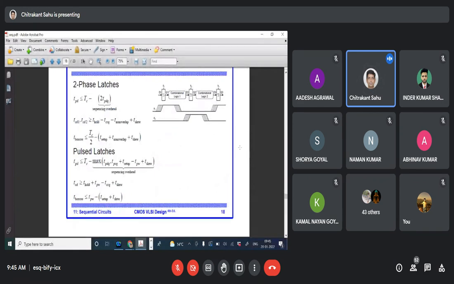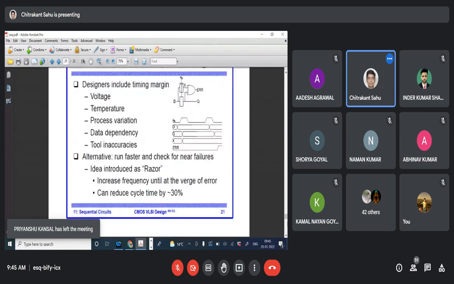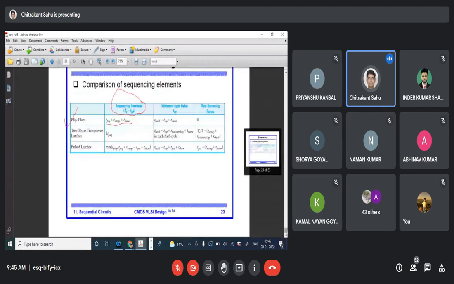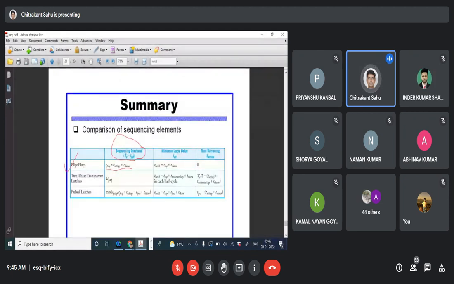From the examination point of view, these are some equations, the summarized equations you can see. If you go through this timing diagram, then you will be able to relate these equations.